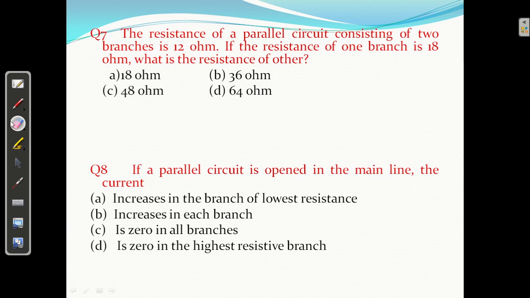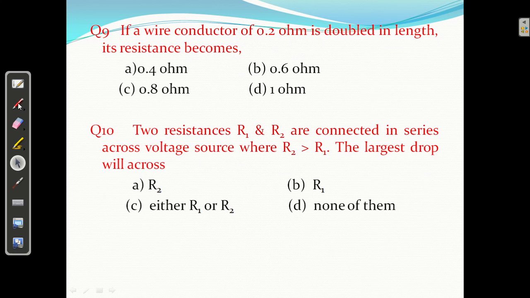Okay, question number 9. If a wire conductor of 0.2 ohm is doubled in length, only doubled in length, its resistance becomes? We know R equals rho L by A. Only the length is doubled, so the resistance will double. That is 0.4 ohm. Answer A.